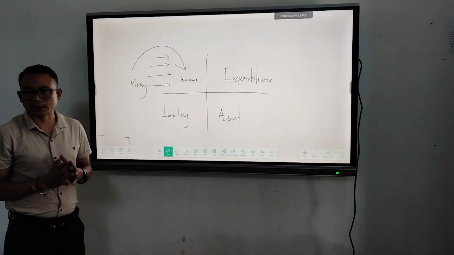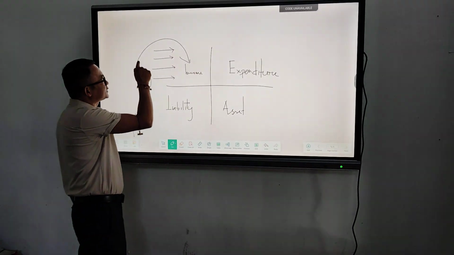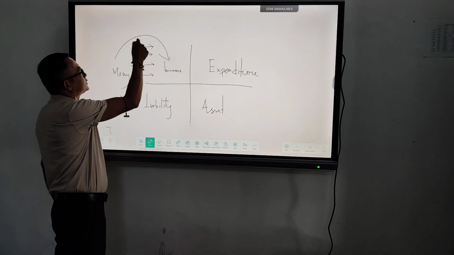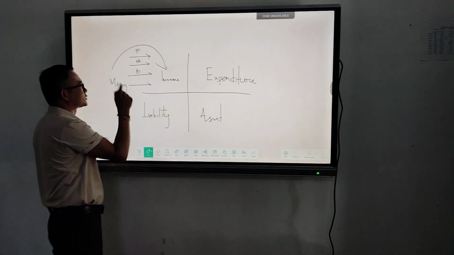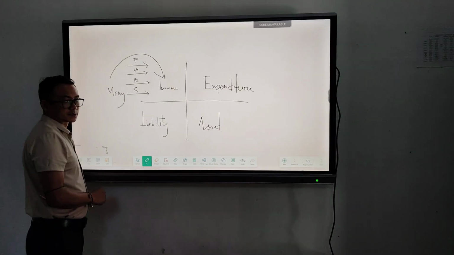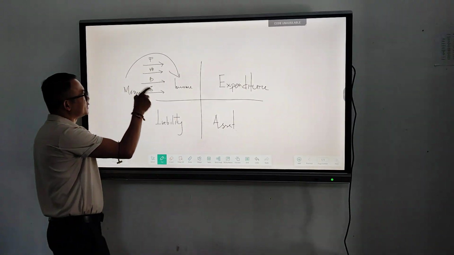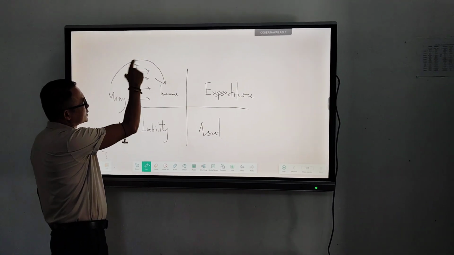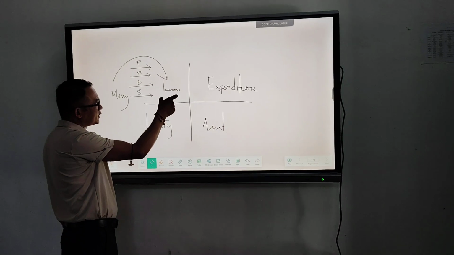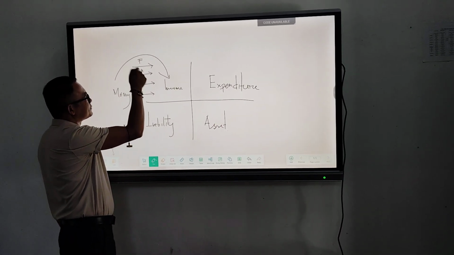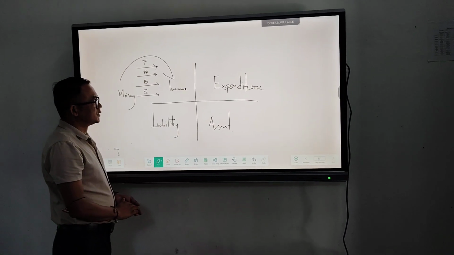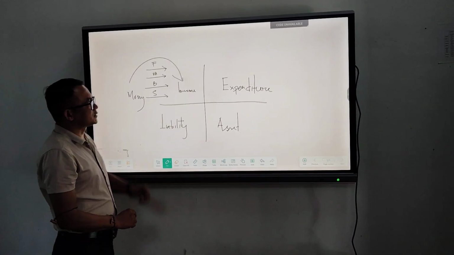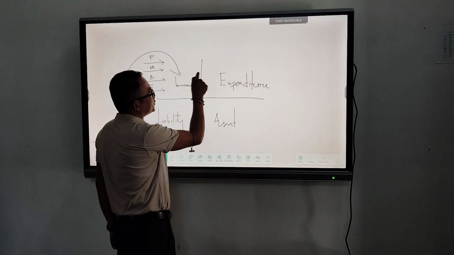This is known as income. Income can be generated by our father, mother, or our brother, or sometimes our sister. So this money that is coming into our family through our father, mother, or any siblings is known as income. If income is there, then automatically there should be expenditure.